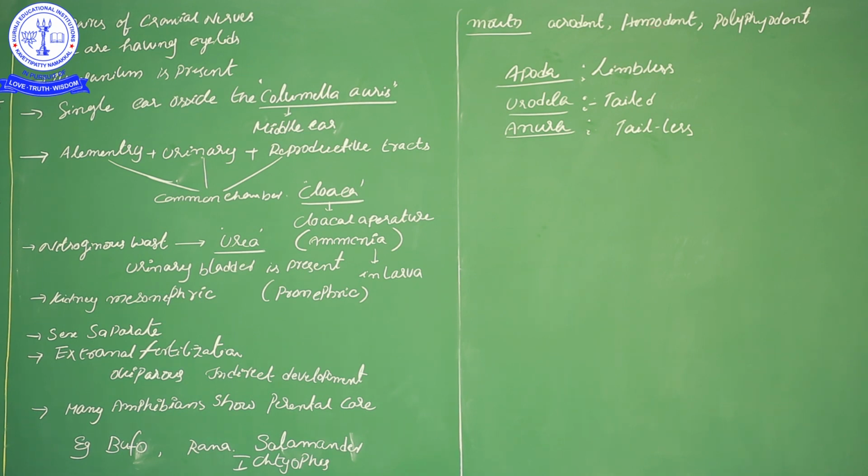Polyphyodont means teeth fall down several times and are regenerated. Polyphyodont means that in the lifetime of the organism, teeth are regenerated many times.